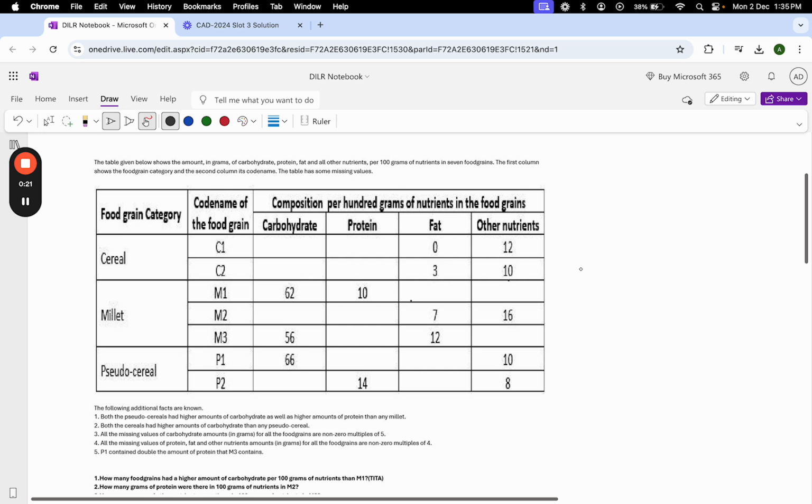Cool, let's begin. The question says that this table gives us the information, in grams, of carbohydrates, proteins, fats, and all other nutrients per 100 grams in 7 food categories. The first column of the food grains shows the category and the second its code name. The table has some missing values.